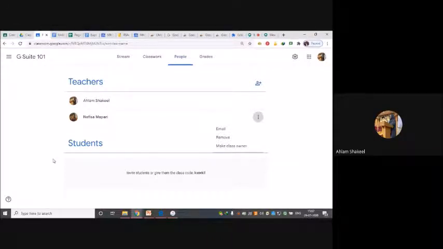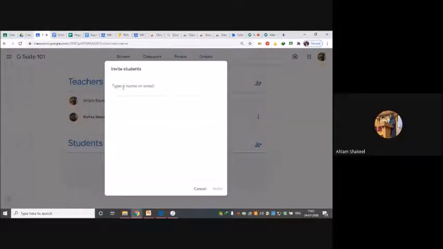Okay, now to add the students, you can do 2 things. Either you can add them manually by typing in their email addresses over here. Okay, suppose I have Simran. I add Simran.